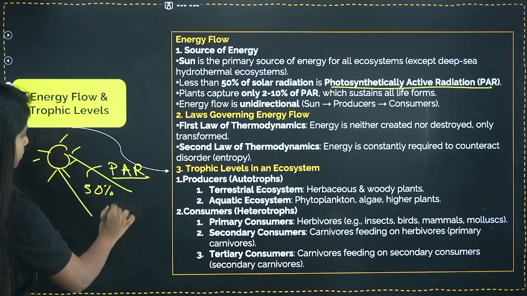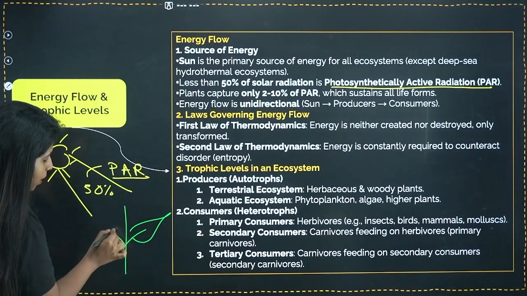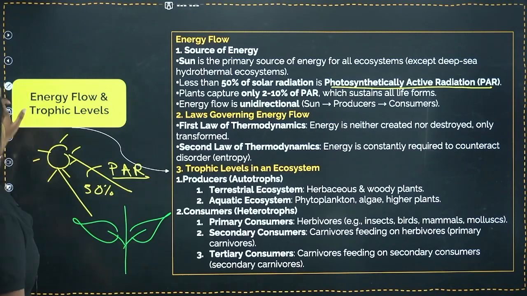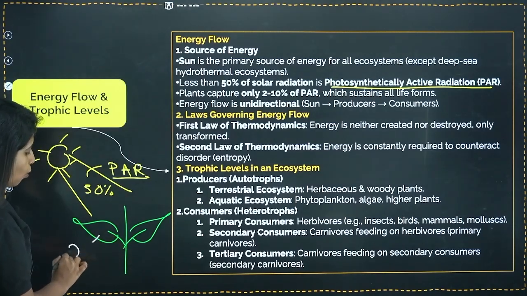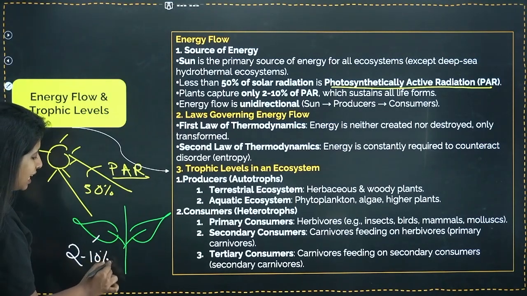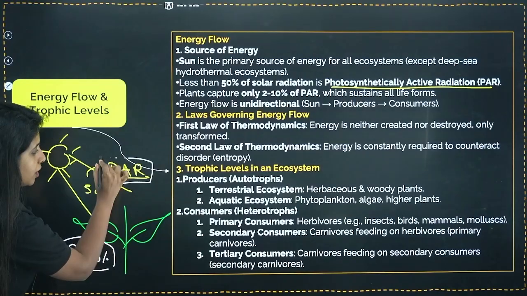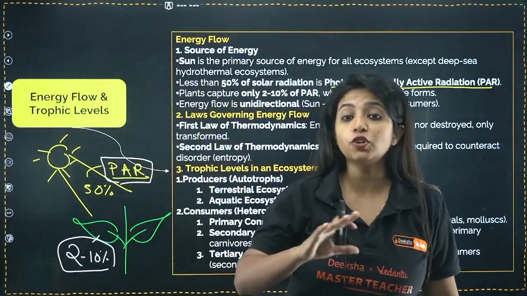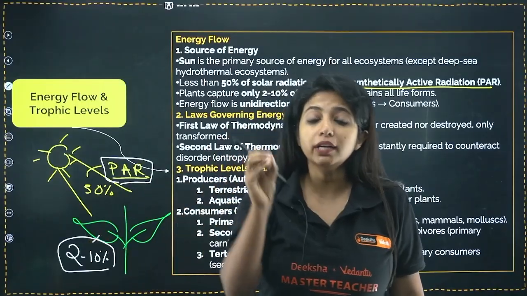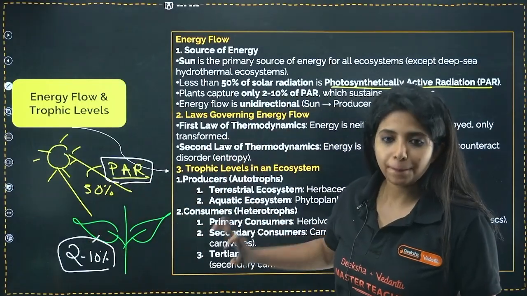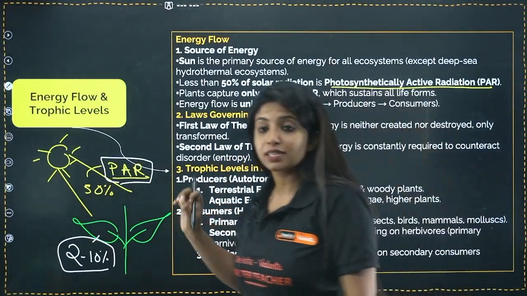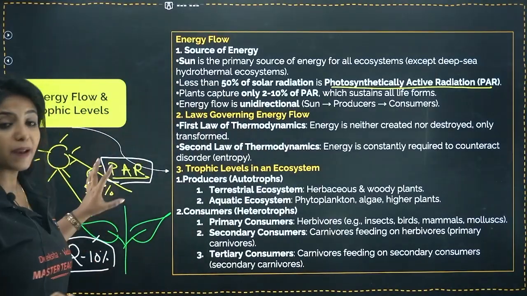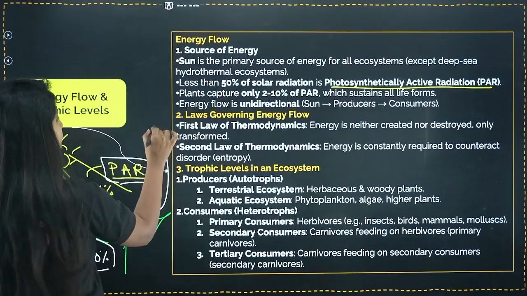Now, what about plants? Plants are not going to utilize all of this 50%. They will be utilizing only 2 to 10% of the PAR. So PAR, photosynthetically active radiation, is for photosynthesis, but plants do not utilize the whole 50%. Only 2 to 10% is taken up by the plants. Always remember it.